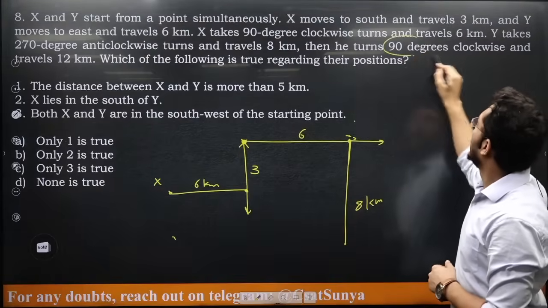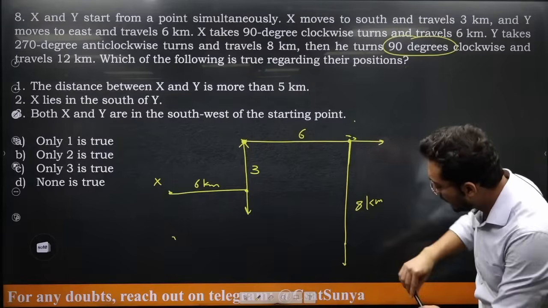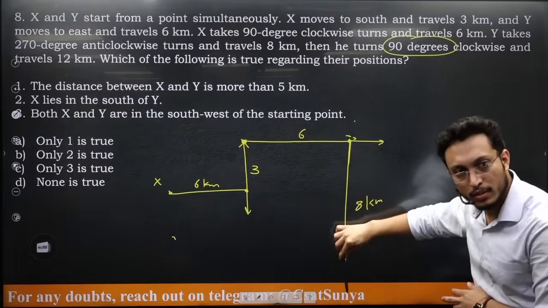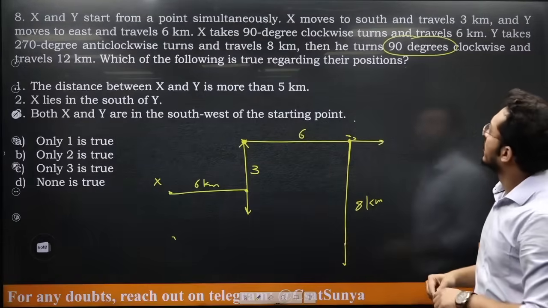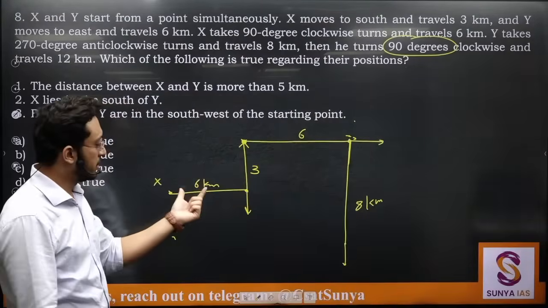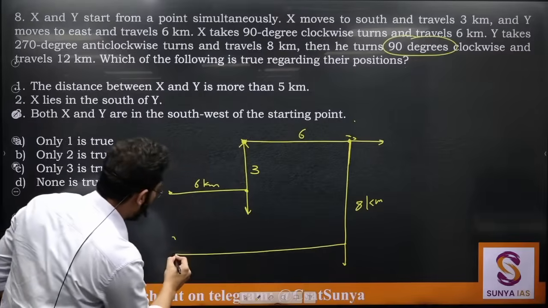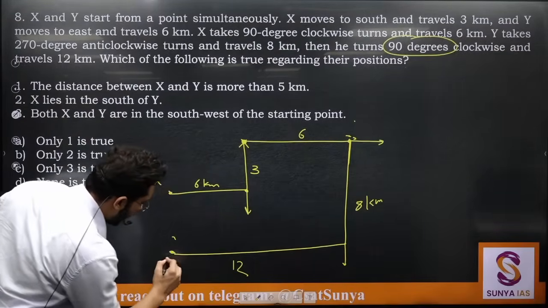Then takes 90-degree turn clockwise. So from here he was facing this side, he will take a 90-degree clockwise turn. So he will also start moving towards west side now. कितना चलेगा? 12 kilometers. So this was 6, this is 6. Can I say 12 will be almost in line with this? This is where Y is finally.